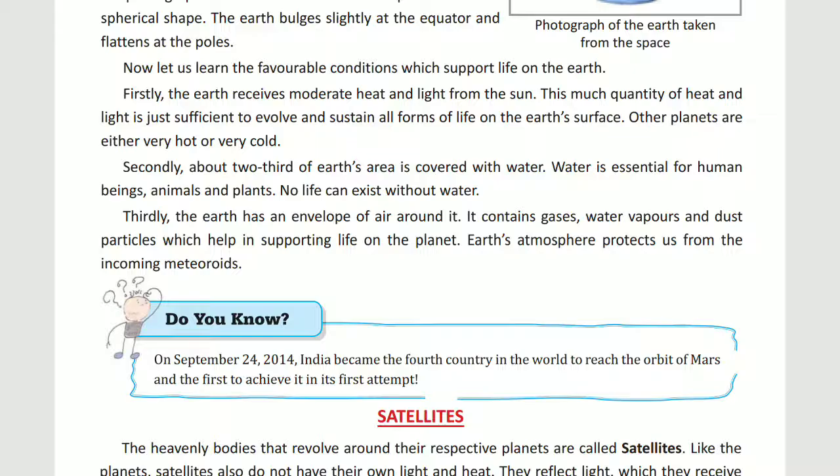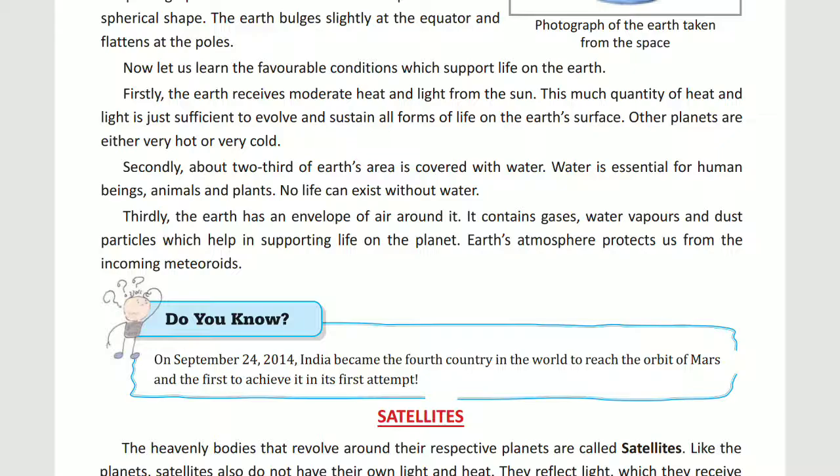Now come to the second condition, that is water. 2/3 of Earth's area is covered with water. Water is essential for human beings, animals and plants, and no life can exist without water.